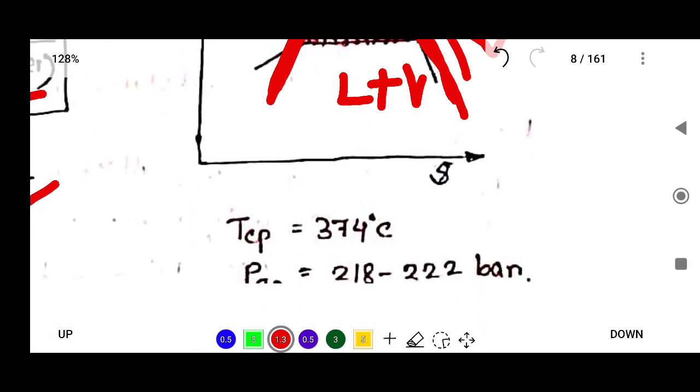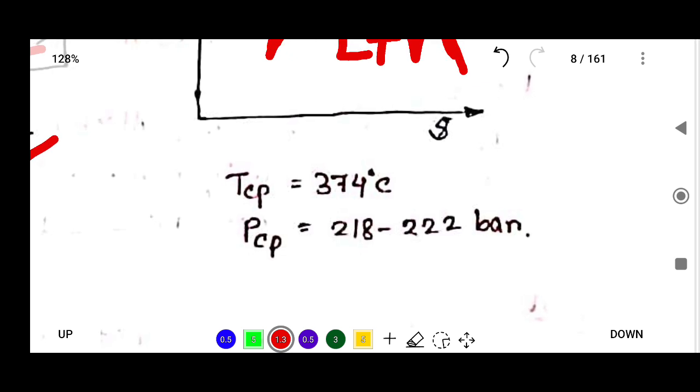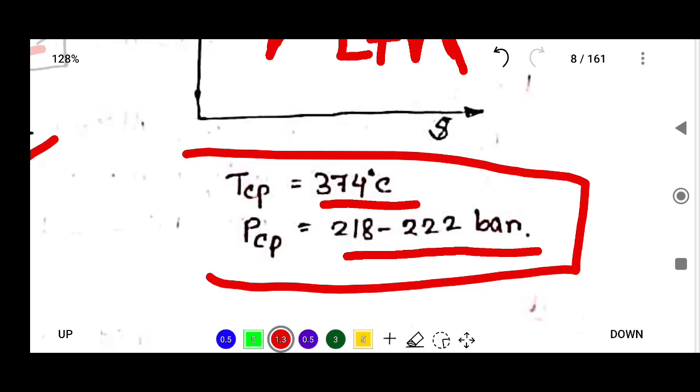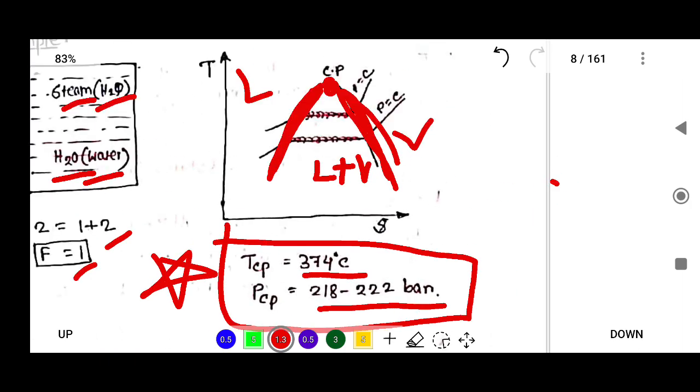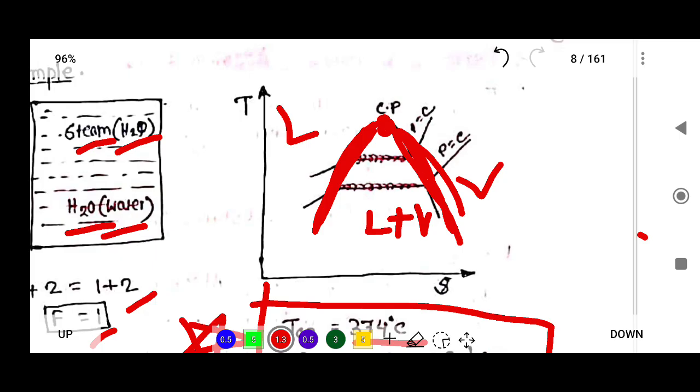Remember this data: the critical point temperature is 374 degrees Celsius, and the critical point pressure is 218 to 222 bar. This is very important. Critical point means when liquid is directly converted to vapor.